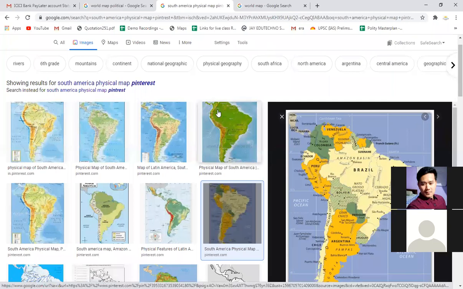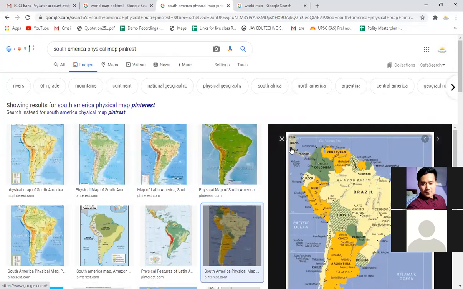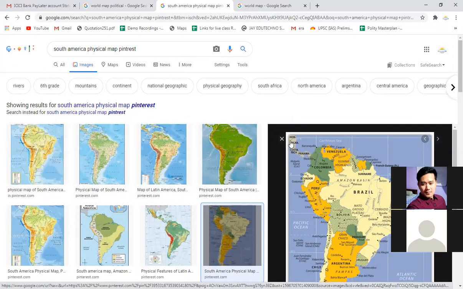What you need to remember is the Andes mountain ranges, located in the western part of South America. These are a result of the convergence of plate boundaries. And we have the largest river in the world, the Amazon. South America is linked with North America through a narrow land, and in this narrow land there are countries like Panama, Costa Rica, Honduras.